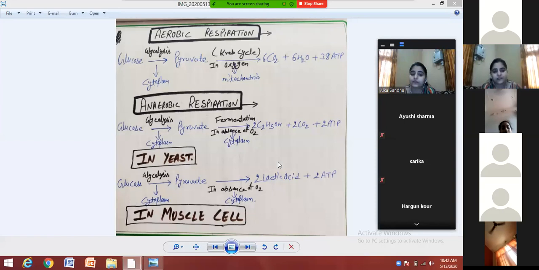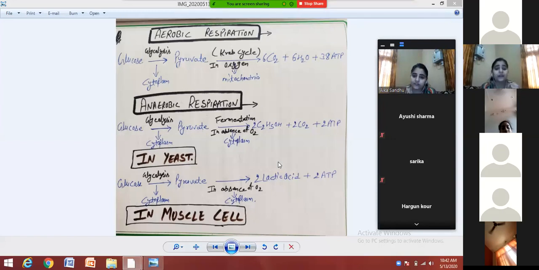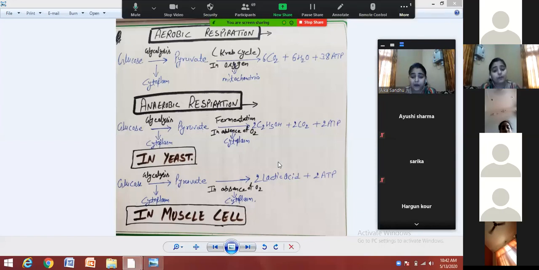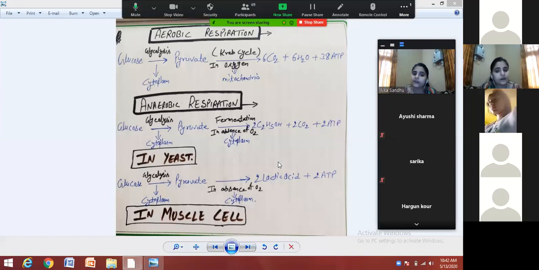Now just consider a cell. Imagine a cell. When glucose enters the cell, inside the cytoplasm of the cell this glucose changes into pyruvate, and this pyruvate then enters the mitochondria of the cell. Glucose changes into pyruvate inside the cytoplasm, and this pyruvate then changes into carbon dioxide, water, and energy inside the Krebs cycle.